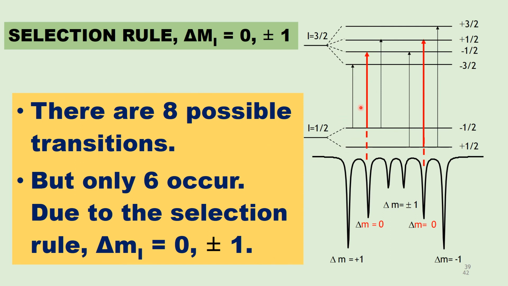From I equal to minus 1 by 2, there are 4 transitions, and from I equal to plus 1 by 2, there are another 4. There are 8 possible transitions, but only 6 occur due to the selection rule delta Mi equal to 0, plus or minus 1.